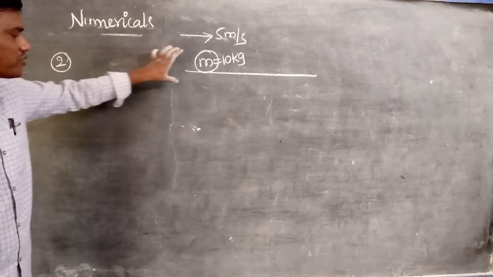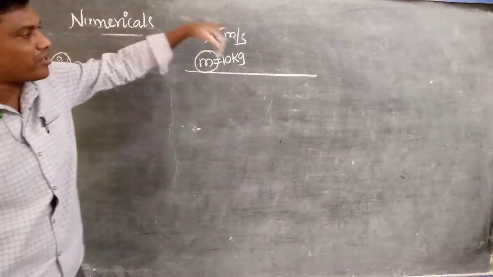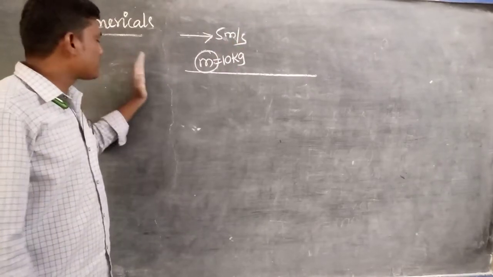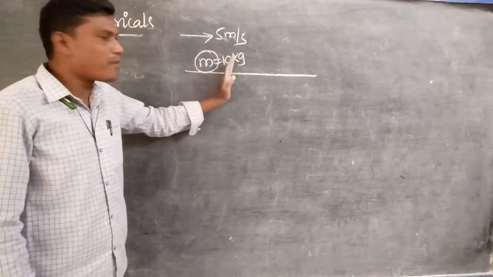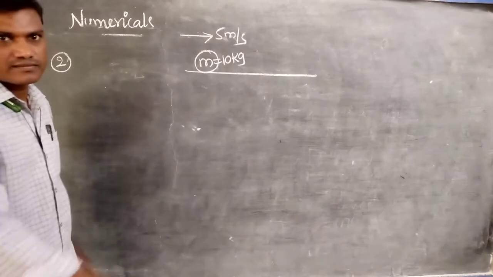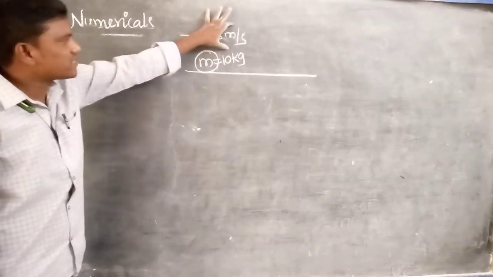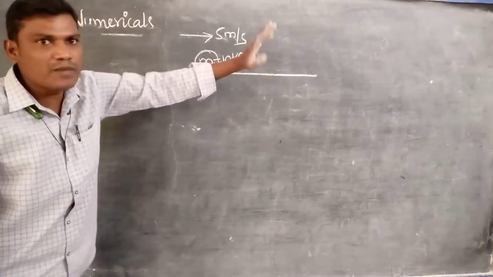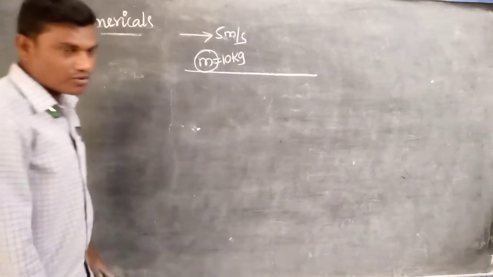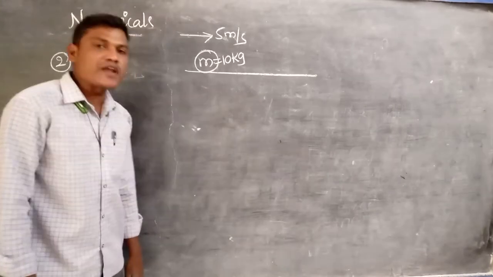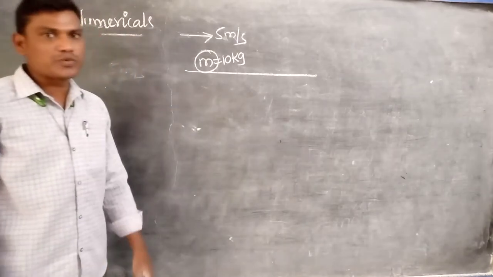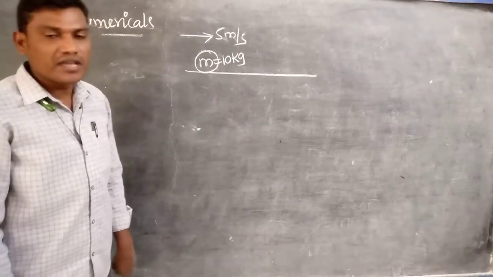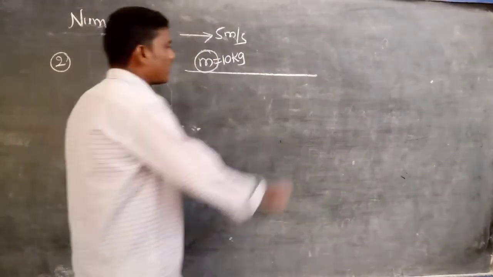A 5 meters per second moving body comes to a dead stop. Dead stop means its final velocity is 0. In 0.1 second it comes to the rest position. At that time, how much force is acting on the body in the opposite direction? That is the meaning of that.